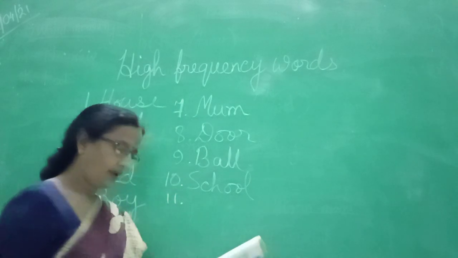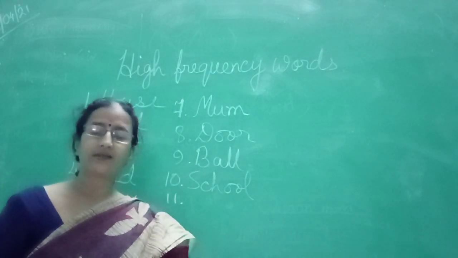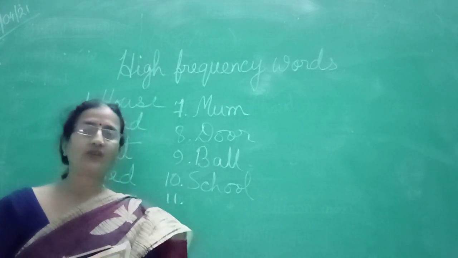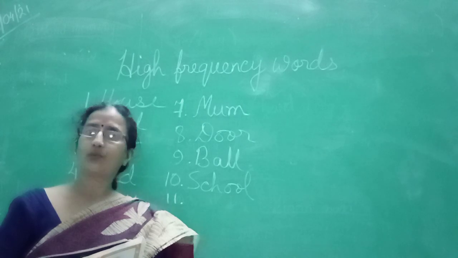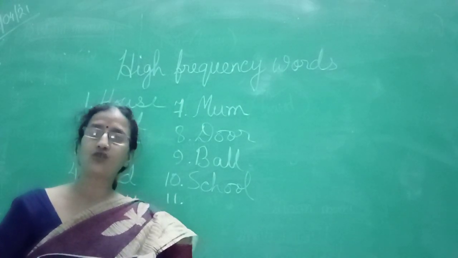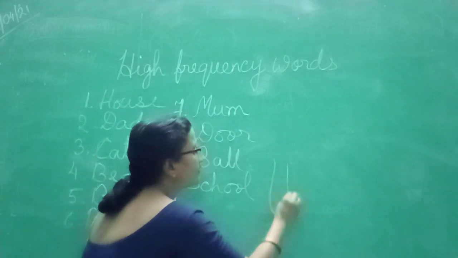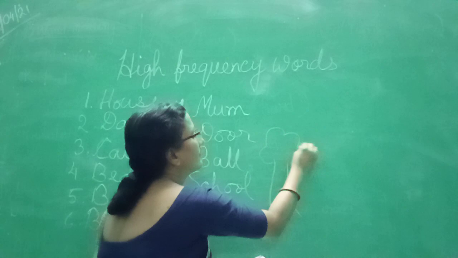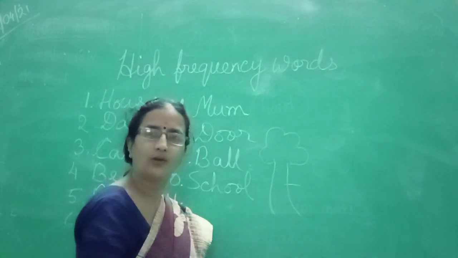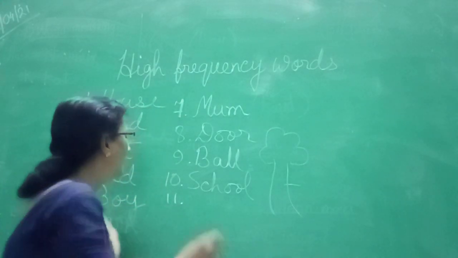11. This big plant has a trunk and leaves. Children, in science you are reading which plants are called trees, which are called climbers and creepers, this way. So when it is a tree, you know that there should be a trunk. What is the trunk? This is the trunk of the tree. Okay? So a tree has a trunk. So we will write here tree.